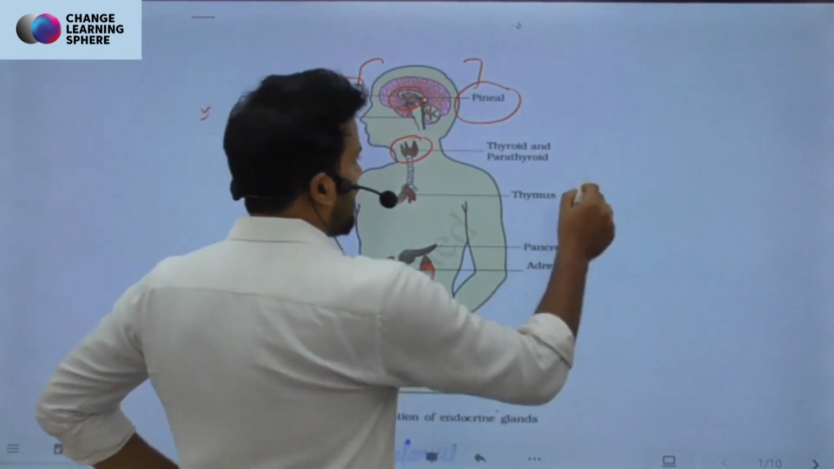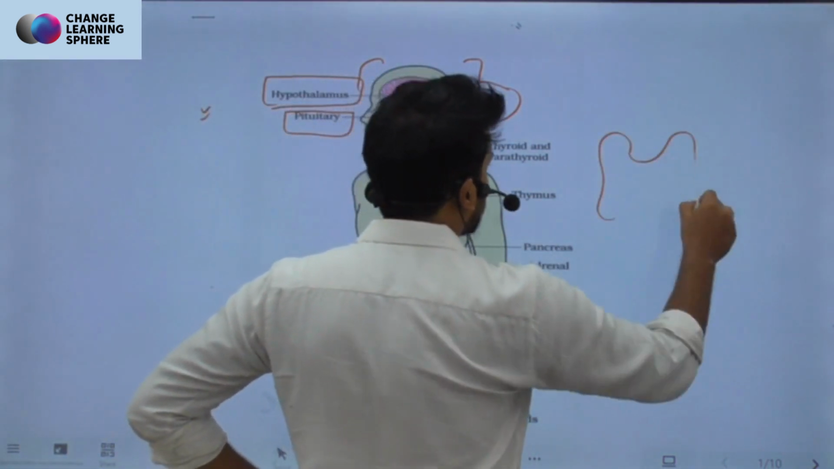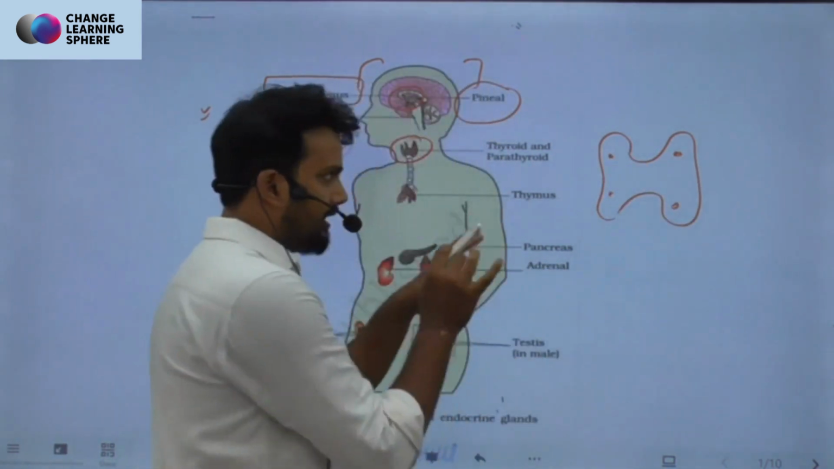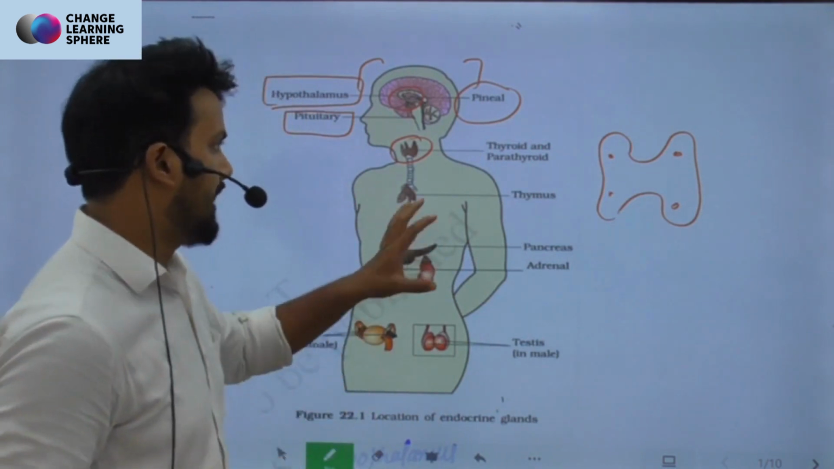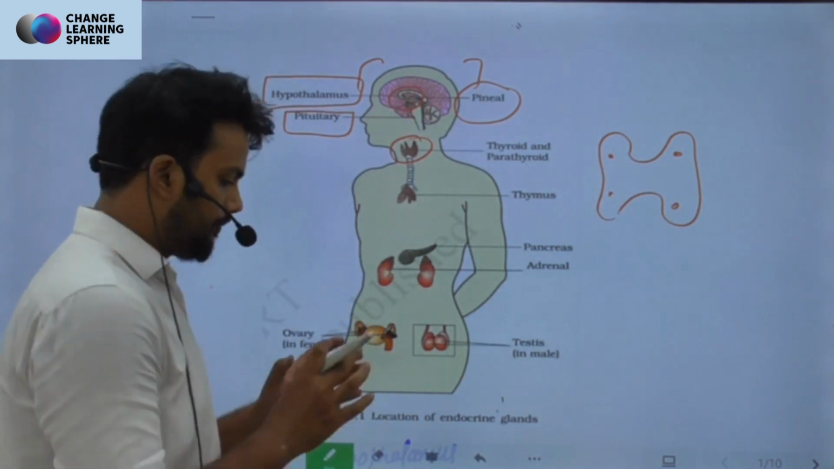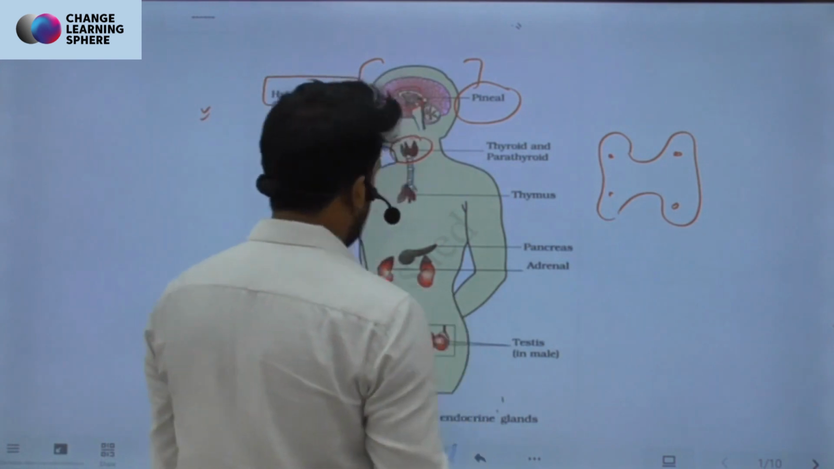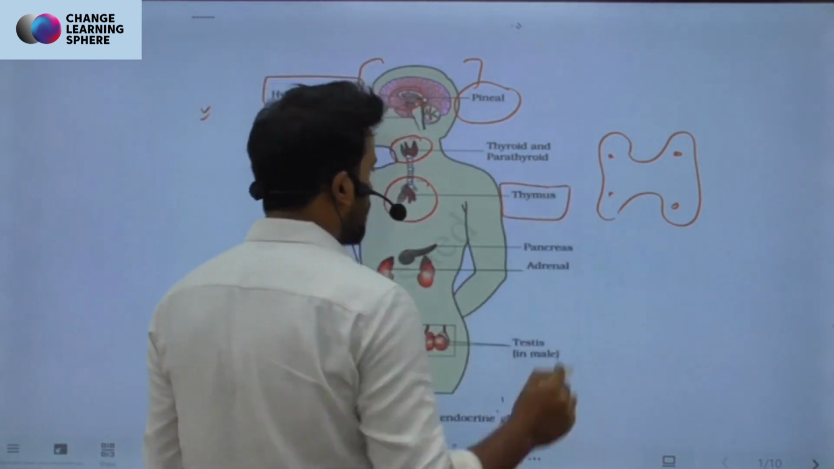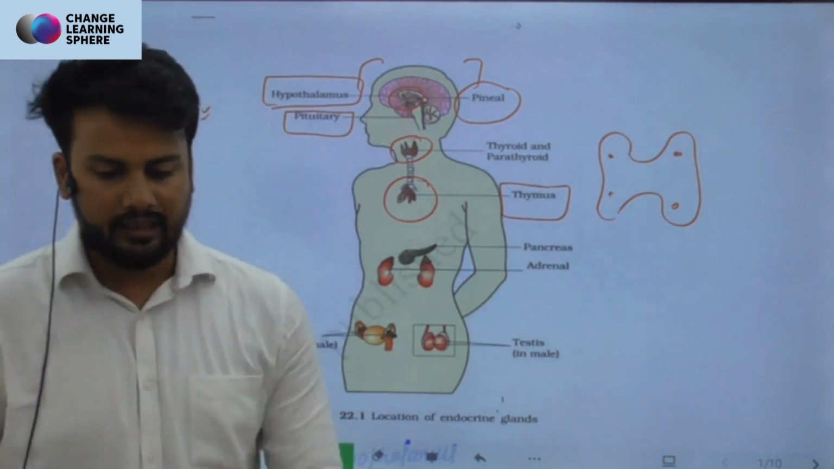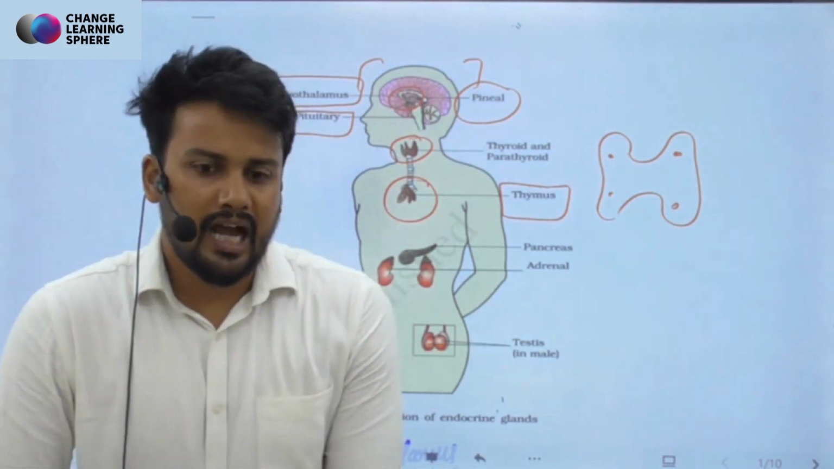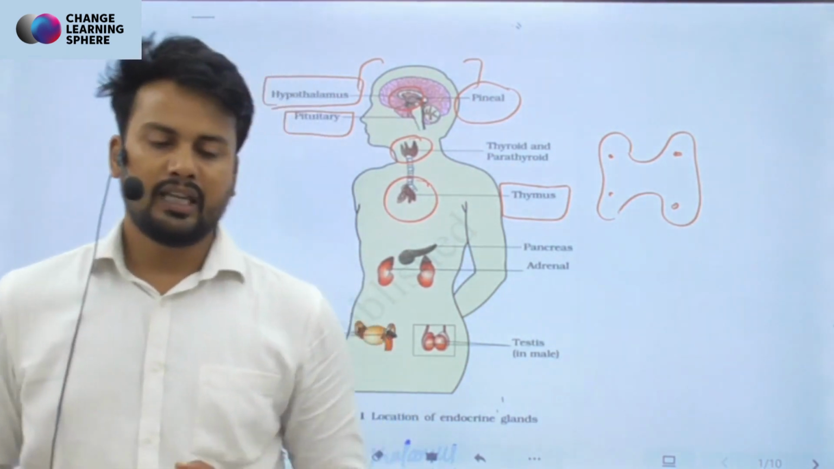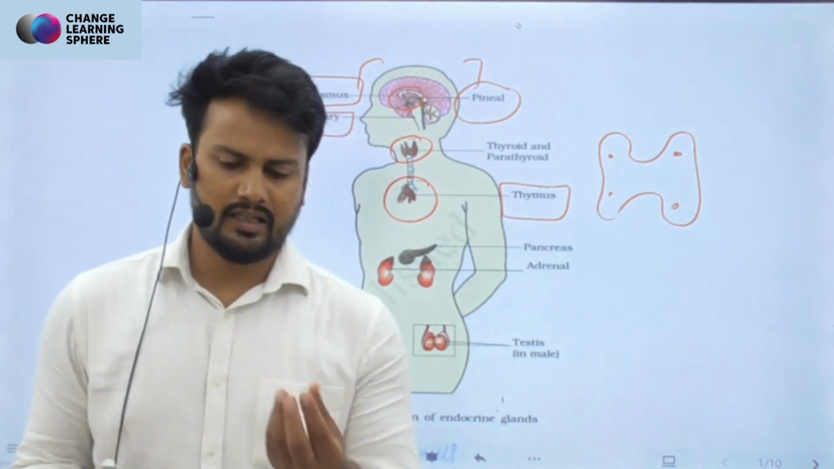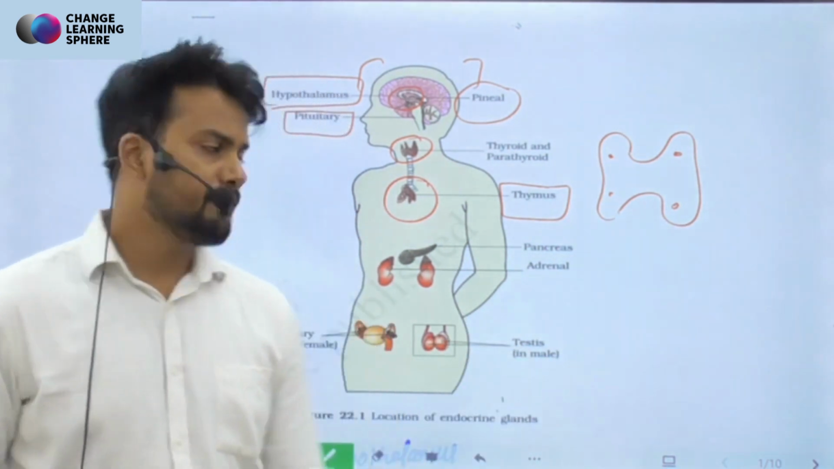In this thyroid gland, there are 4 parathyroid glands. They are kind of embedded in these glands, right? So the parathyroid glands are embedded in the thyroid gland. Then we have another gland called the thymus gland, right? Its size increases till we attain puberty. After that, the size of the thymus gland keeps on decreasing, and by the time a person reaches old age, there is just a remnant of it, right?